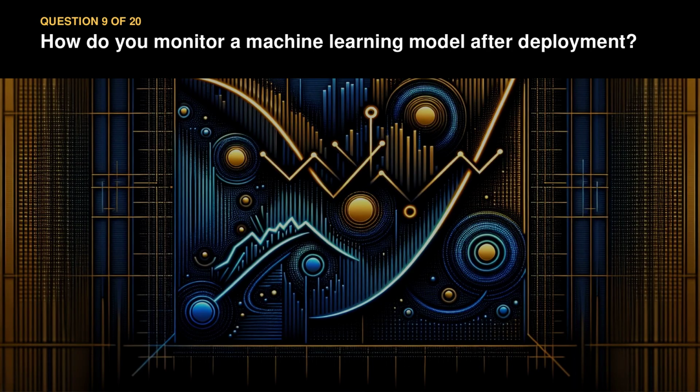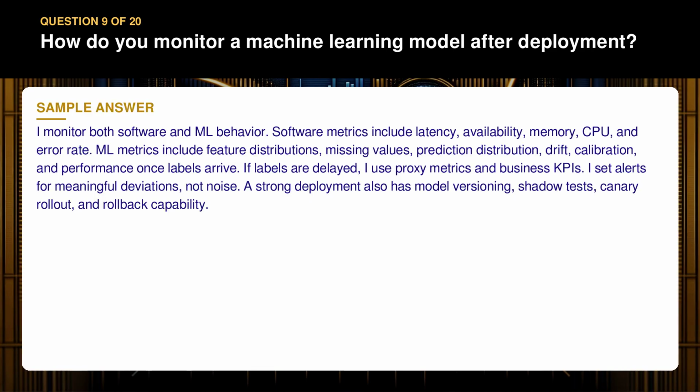Question 9. How do you monitor a machine learning model after deployment? I monitor both software and ML behavior. Software metrics include latency, availability, memory, CPU, and error rate. ML metrics include feature distributions, missing values, prediction distribution, drift, calibration, and performance once labels arrive. If labels are delayed, I use proxy metrics and business KPIs. I set alerts for meaningful deviations, not noise. A strong deployment also has model versioning, shadow tests, canary rollout, and rollback capability.